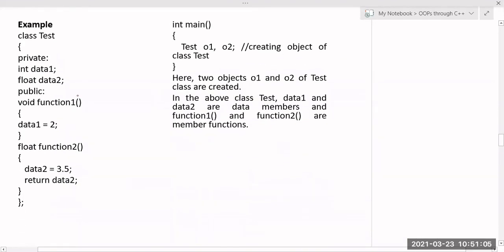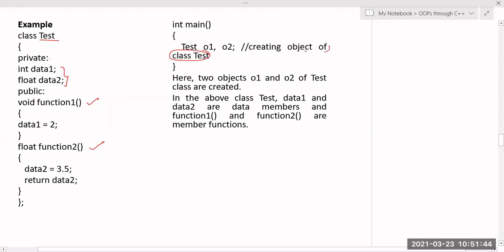So this is a simple example: class test. In the private section we have two data members, data1 and data2, and we have member function 1 and member function 2. Through member functions only I will access and initialize the data. So data1 equal to 2, you should not write it directly here, that will give an error, and data2 equal to 3.5 and return data2. After this, if I want to access that particular data, I have to create the objects. How to create these objects: test o1, o2. This is nothing but creation of objects of the class test.